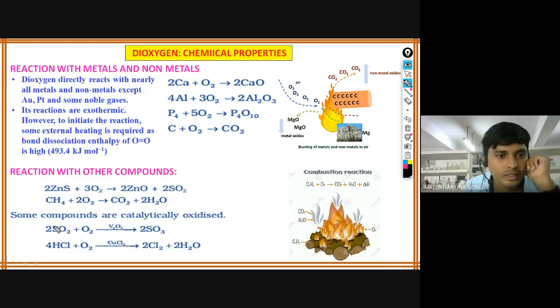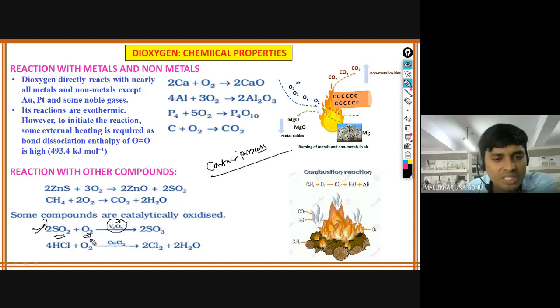Next, some compounds are catalytically oxidized. For example, this is one of the important steps in the preparation of sulfuric acid. Sulfuric acid can be prepared by the contact process. Okay, this contact process I will also explain here. So what happens? Sulfur dioxide, in the presence of vanadium pentoxide, when it reacts with oxygen, forms sulfur trioxide. So sulfur dioxide, when you react it with oxygen, SO3 will be formed.